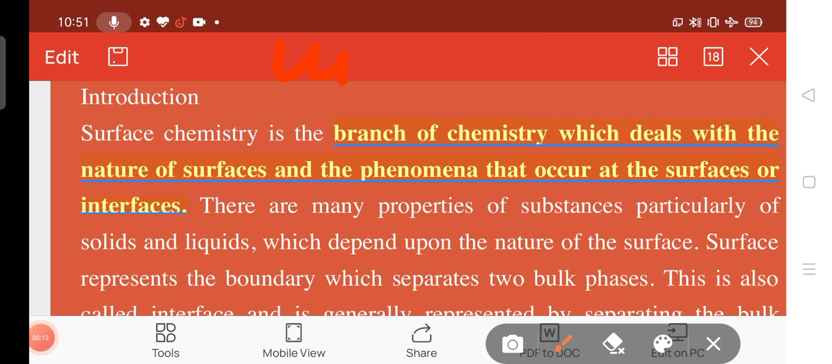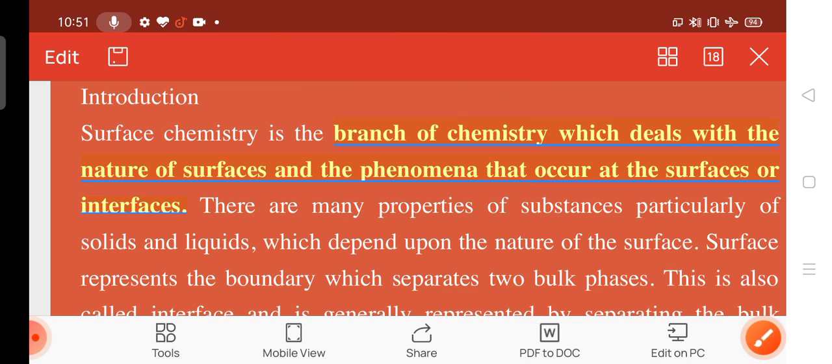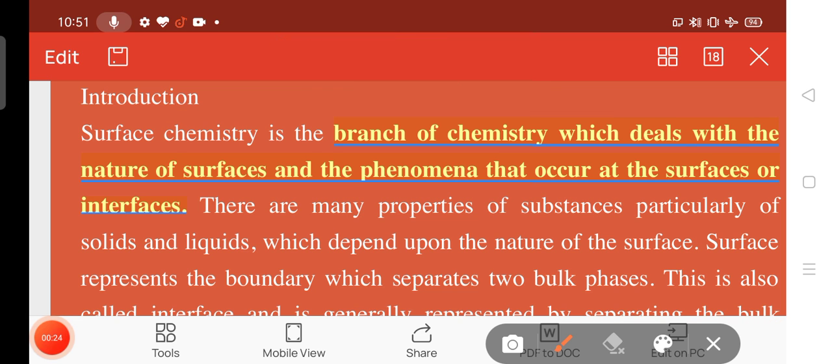Unit 5. In this unit we will study surface chemistry. Surface chemistry is the branch of chemistry which deals with the nature of surface and phenomena that occur at the surface or interface.